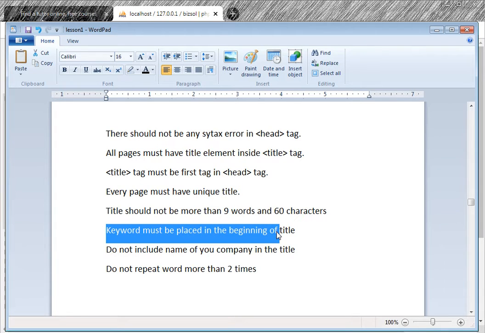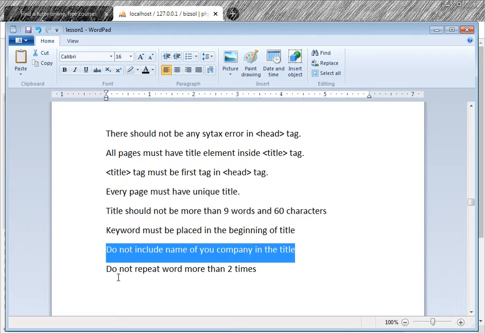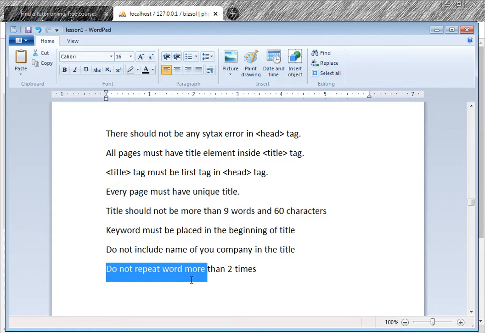So if you are selling courses, and you are selling HTML course, then HTML should be present in the beginning. Do not include your company name in the title. Do not repeat your keyword more than 2 times.